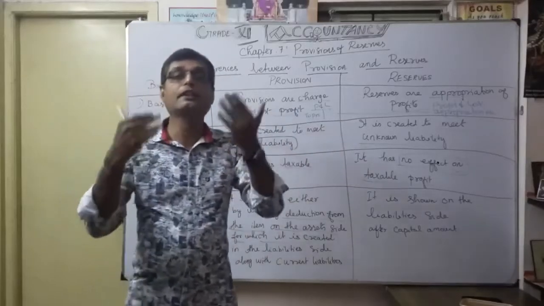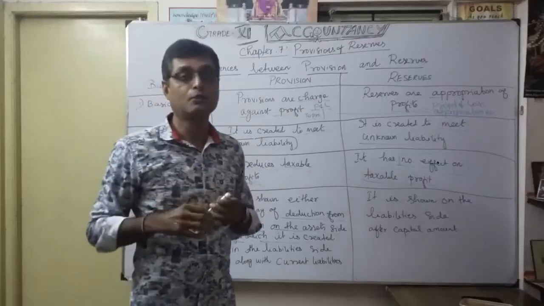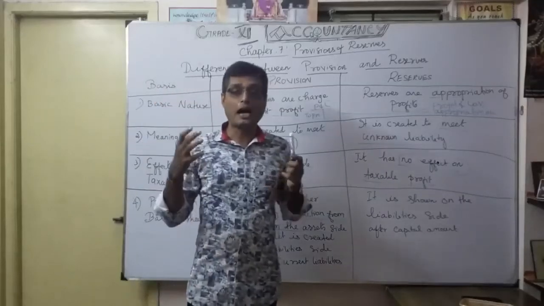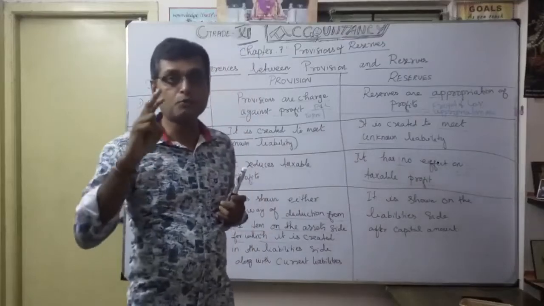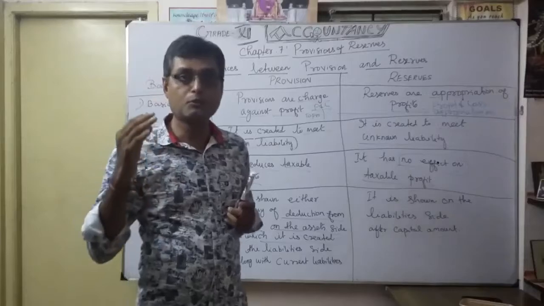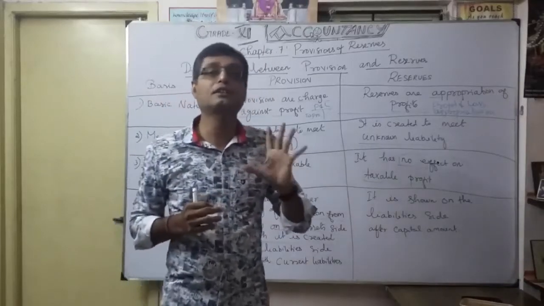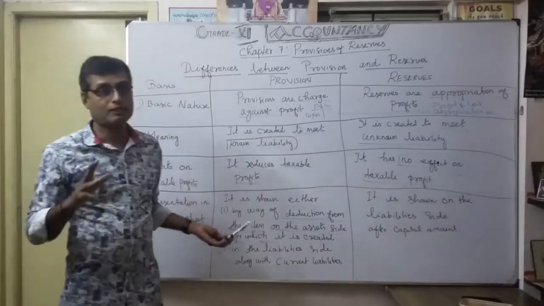How much you are able to collect, that amount will give you a clear picture. You can collect the exact debtors value after you deduct the two provisions from the debtors. Again, I repeat once again: provision for doubtful debts, thereafter provision for discount on debtors. Two things you deduct on the asset side. Okay, that is very, very important.